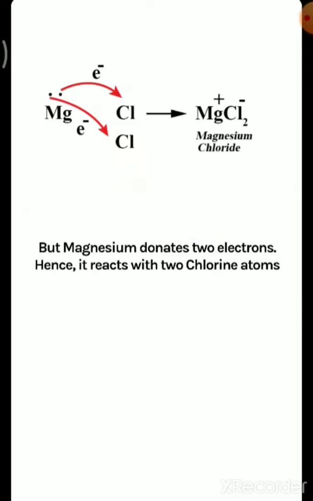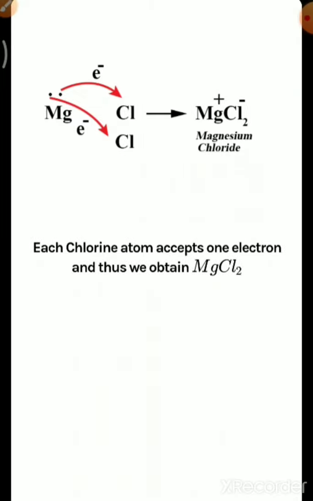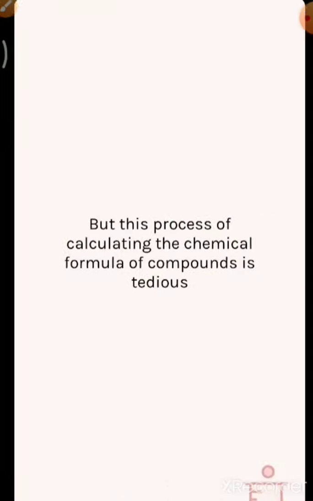So magnesium reacts with two chlorine atoms. You can see here magnesium is reacting with 2 chlorine atoms, and each chlorine atom accepts 1 electron, and it forms MgCl2.